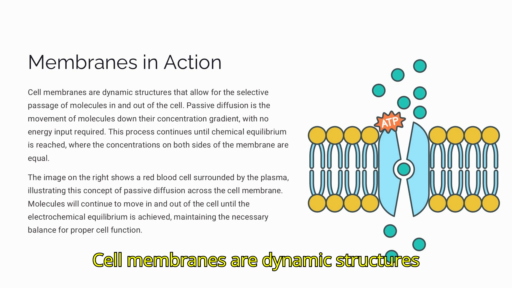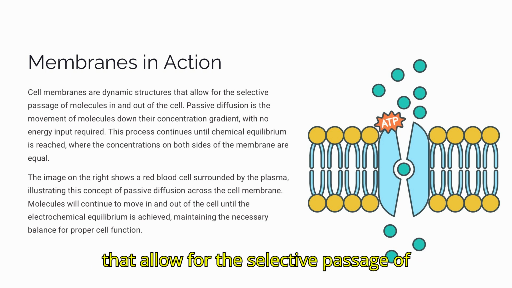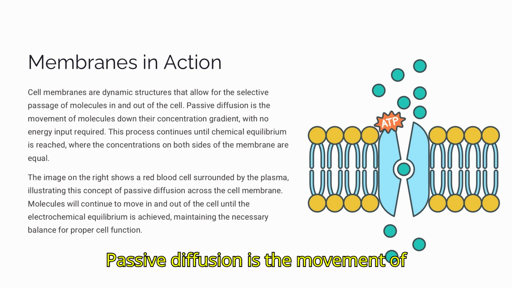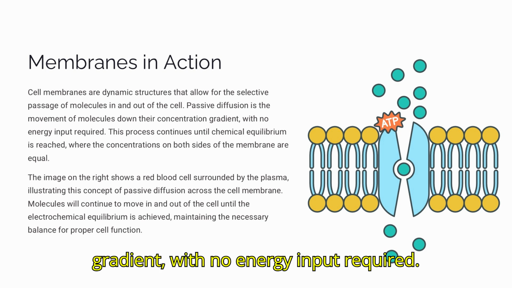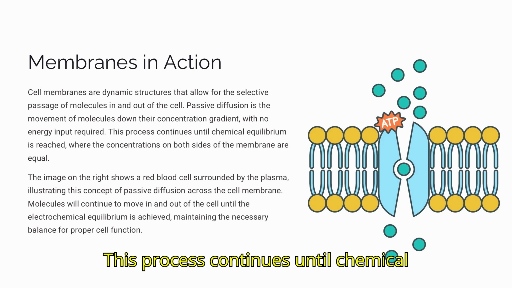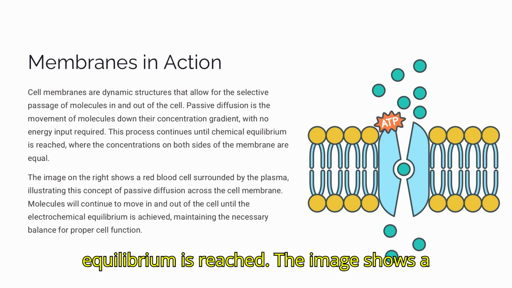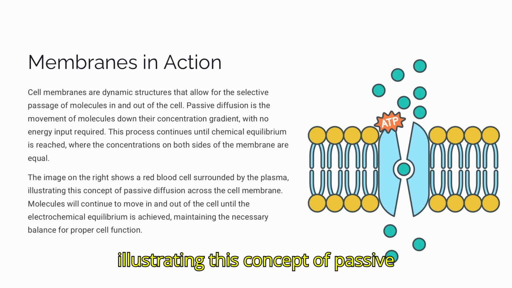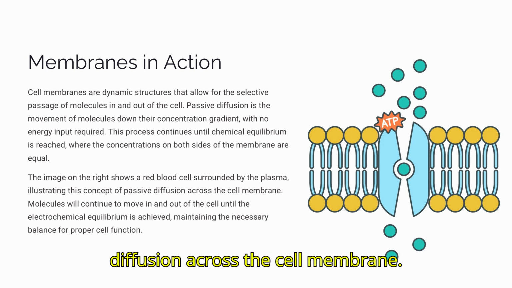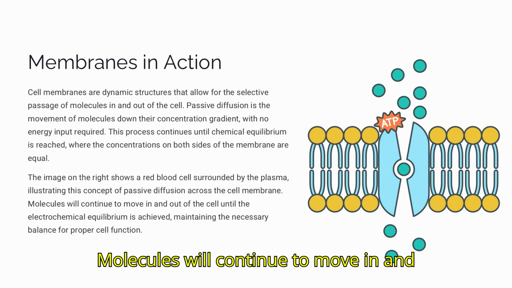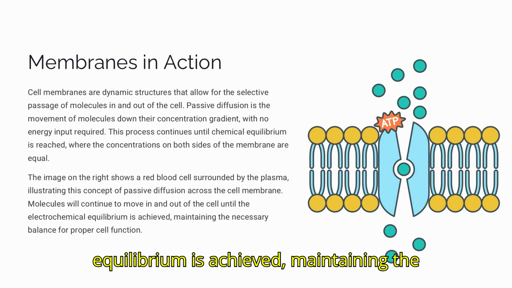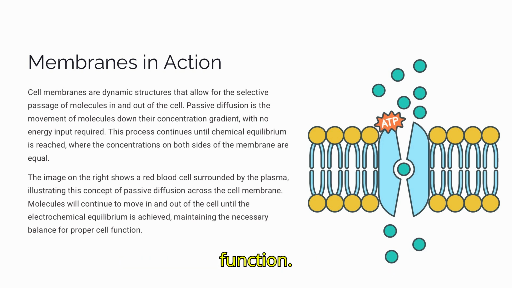Cell membranes are dynamic structures that allow for the selective passage of molecules in and out of the cell. Passive diffusion is the movement of molecules down their concentration gradient, with no energy input required. This process continues until chemical equilibrium is reached. The image shows a red blood cell surrounded by the plasma, illustrating this concept of passive diffusion across the cell membrane. Molecules will continue to move in and out of the cell until the electrochemical equilibrium is achieved, maintaining the necessary balance for proper cell function.